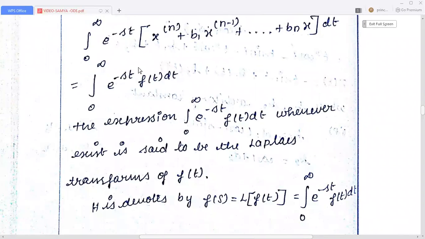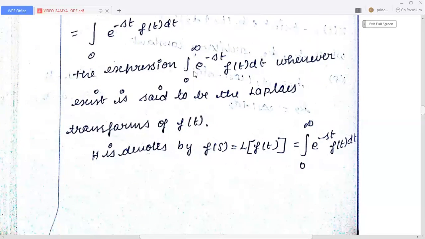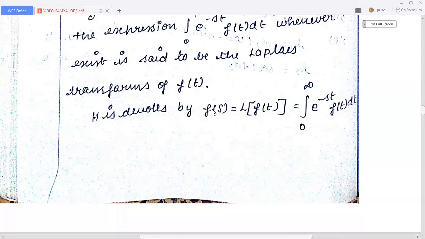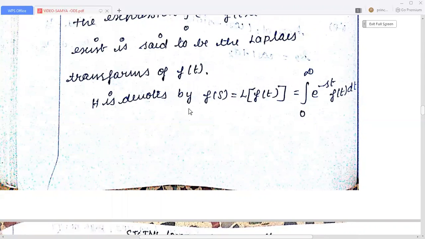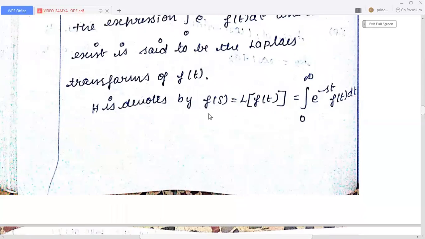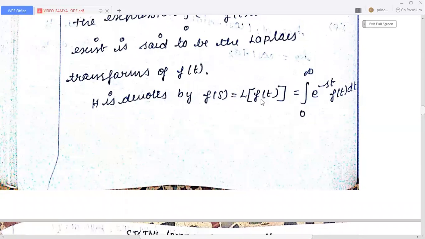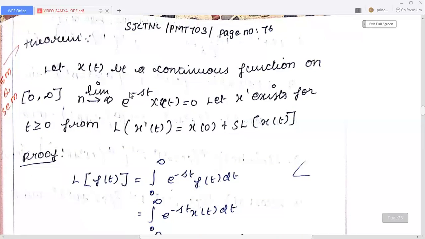The integral from 0 to infinity of e^(−st) f(t) dt is said to be the Laplace transform of f(t), and it is denoted by F(s) = L{f(t)} = ∫ from 0 to ∞ of e^(−st) f(t) dt. Now we are going to